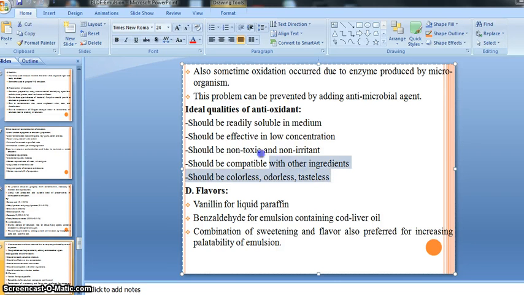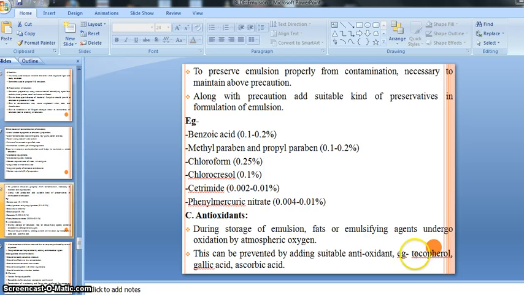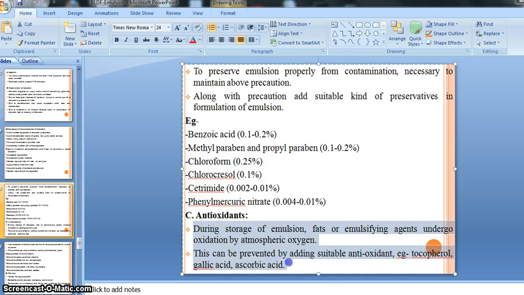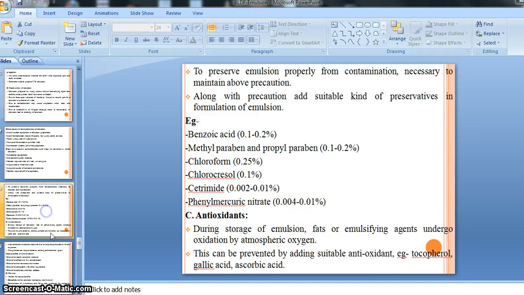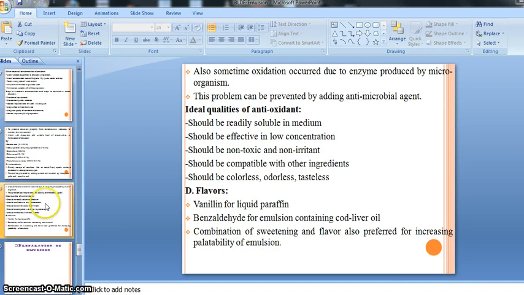So these are the ideal qualities, the required properties or required characters that should be possessed by our antioxidant, right? On the basis of these qualities we can select the proper kind of antioxidant. So this is all about our antioxidant. Tocopherol, gallic acid, and ascorbic acid are generally used as antioxidants, right?